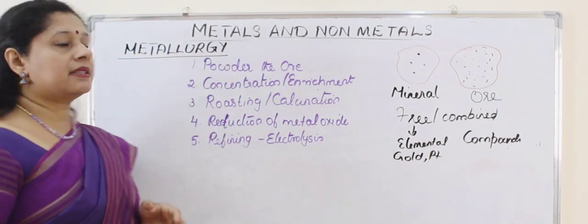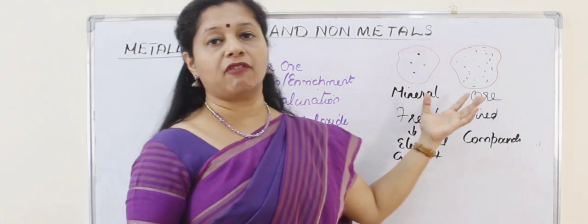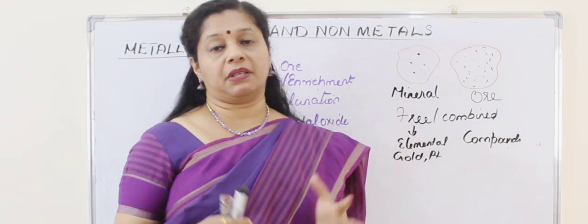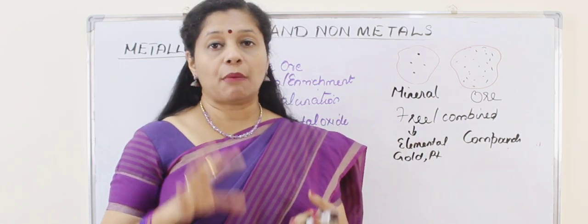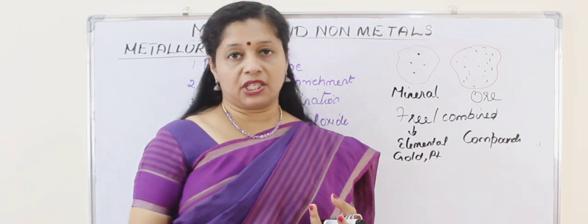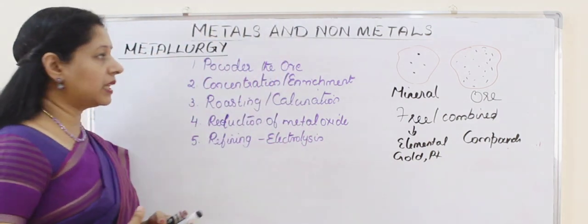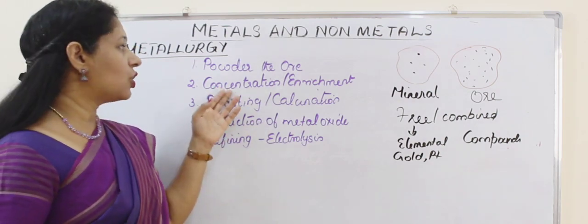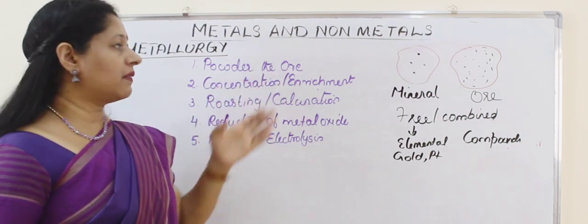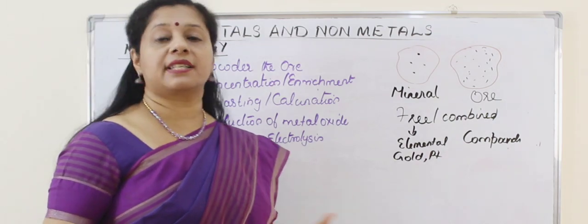So the first one is powdering the ore. Suppose I am getting it in the form of a rock or a huge chunk, then I have to first crush it into powder for easy procedures. So that's the first step, powdering the ore. Then followed by that we do a process called concentration of ore, or it is otherwise called enrichment of ore or dressing of ore.